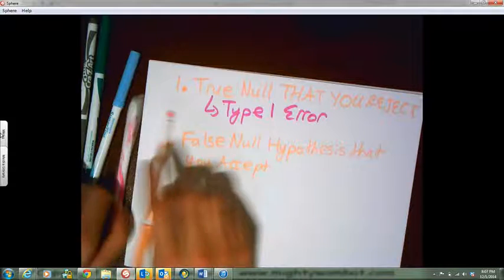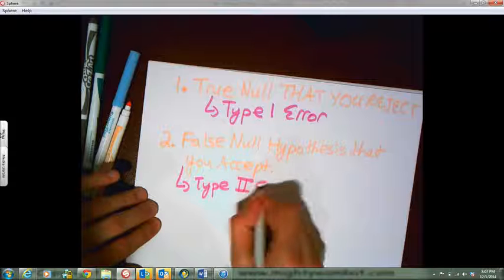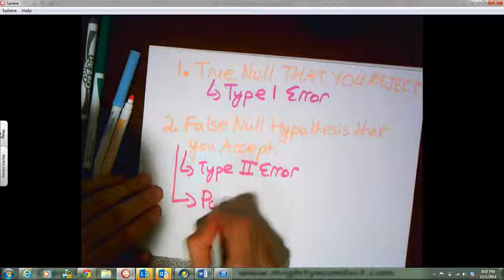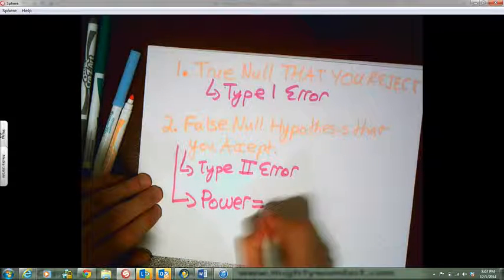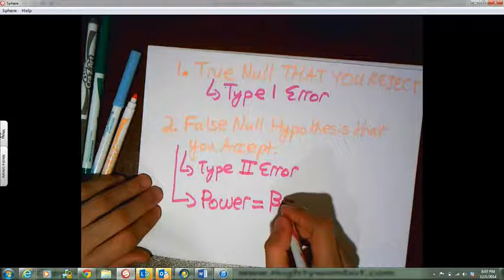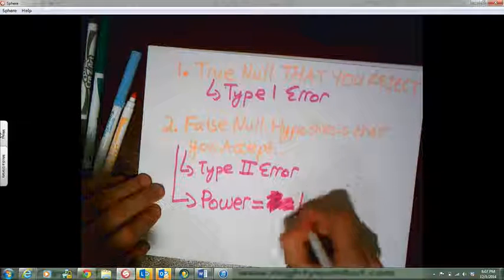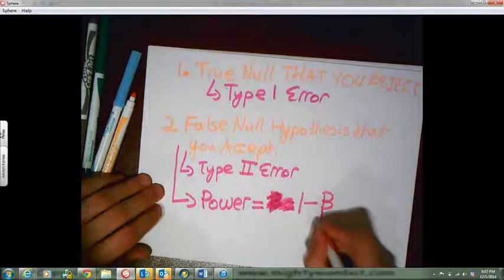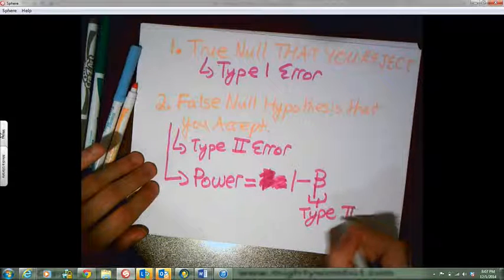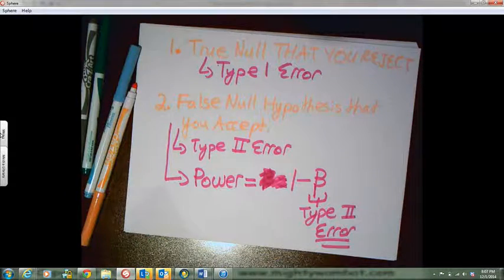This is called type 2 error. And in the reading, you saw that they measure something called power, which is the letter beta, is equal to, power is equal to 1 minus beta. Beta is the type 2 error. Beta is the type 2 error.